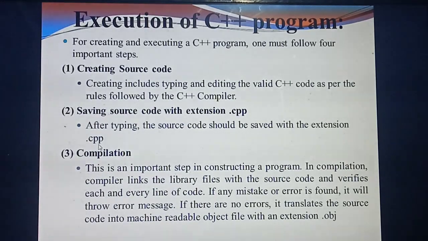For example, you have typed a program and now you are going to save it. I am giving the name of the file as program1. What's the file name I am giving? Program1. So how do I need to save the file? File name .cpp, so program1.cpp. Understand? First you have typed the program. Then next you need to save the file using which extension? .cpp. File name .cpp. Understand?